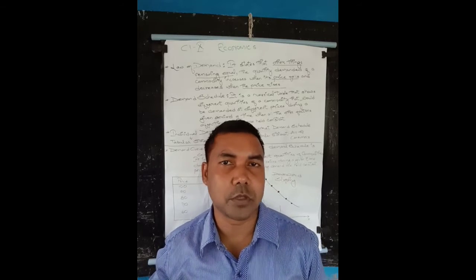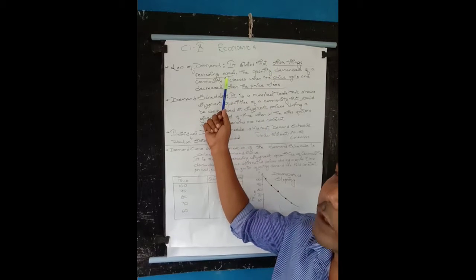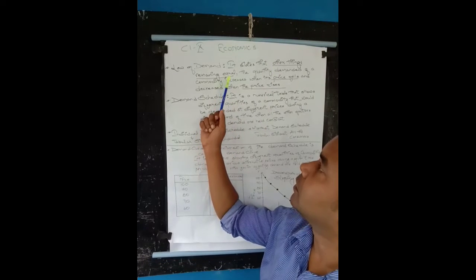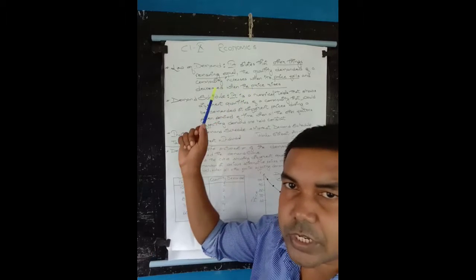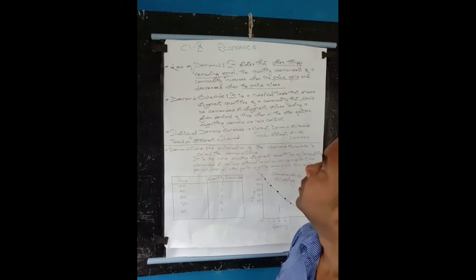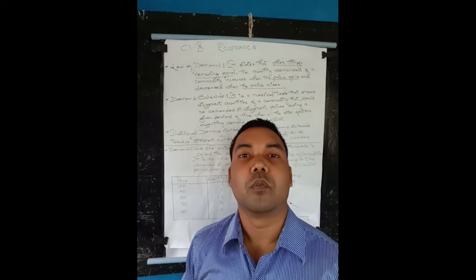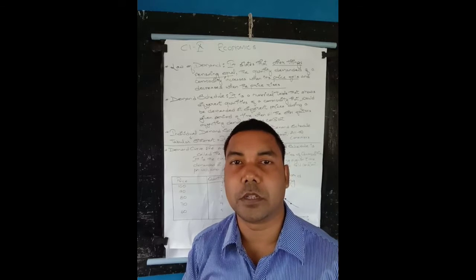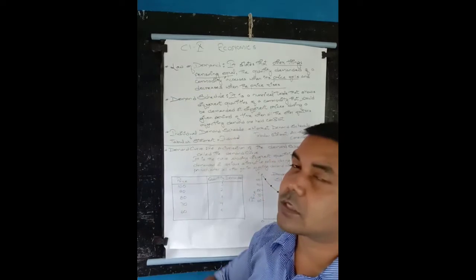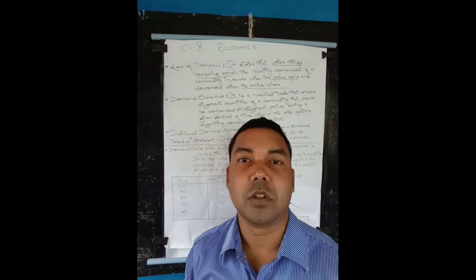On the topmost line, you can see other things remaining constant or equal. Constant or equal, both are the same. Or you can write unchanged also. The quantity demanded of a commodity increases when the price falls, and decreases when the price increases. This is what we call the law of demand.